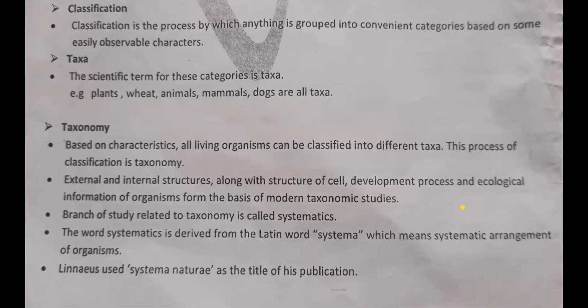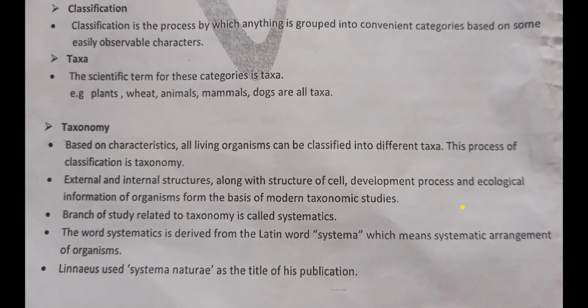So they just classified which organisms are useful and which organisms are harmful. This was a simple classification in the earliest time. Then so many modifications occurred, and nowadays a modern taxonomic classification system is there.